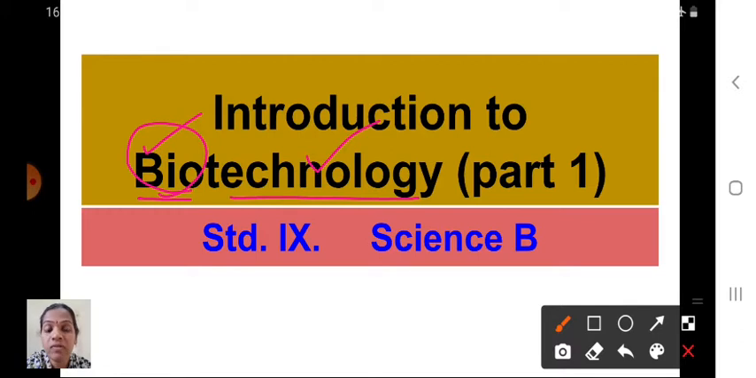So with the help of biotechnology, we will get many varieties of hybrid plants and animals. That is called what? Biotechnology. What are the uses and importance of biotechnology? We will discuss this in this chapter.